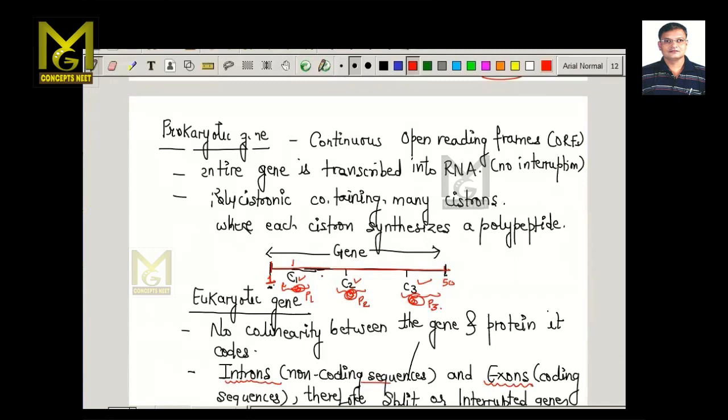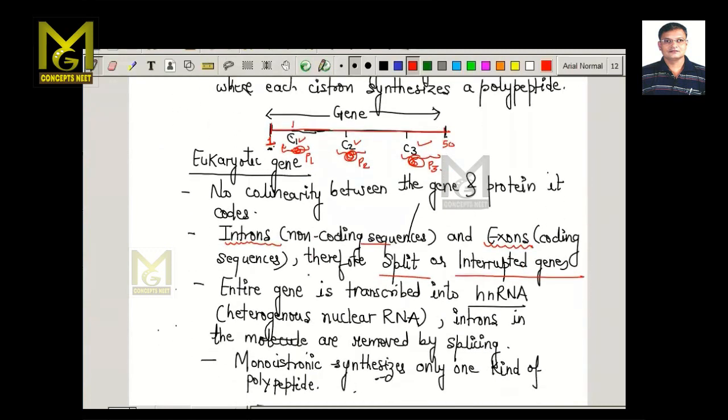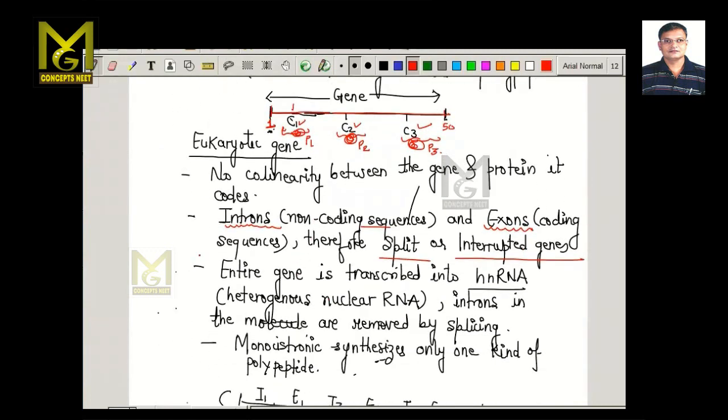So these are continuous sequences, and the cistrons uninterruptedly give rise to a number of polypeptides, and we call this type of gene a polycistronic gene in the case of prokaryotes. If we look at eukaryotes, if this is a DNA, when the DNA gives rise to mRNA, and this mRNA gives rise to proteins, that is an amino acid sequence,